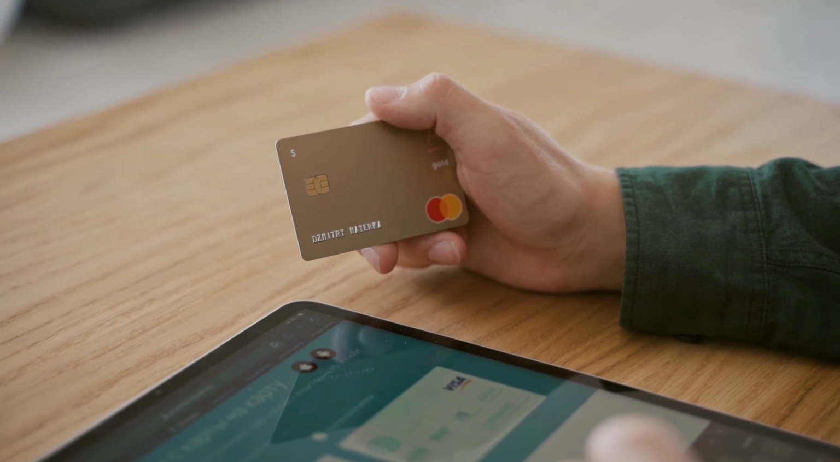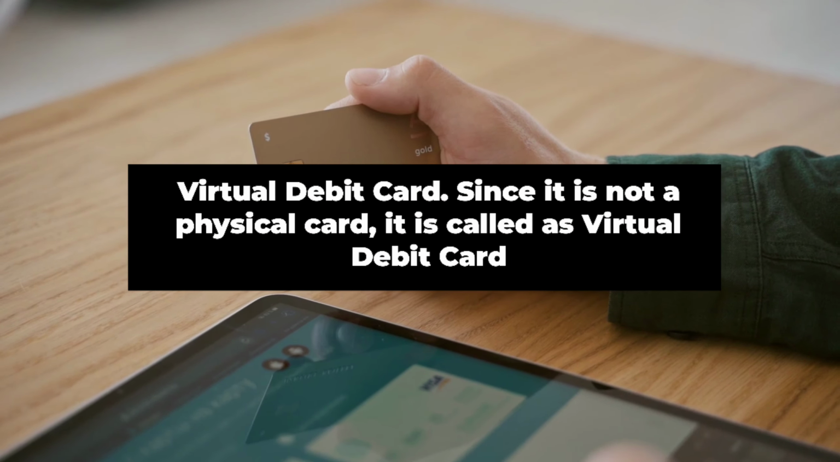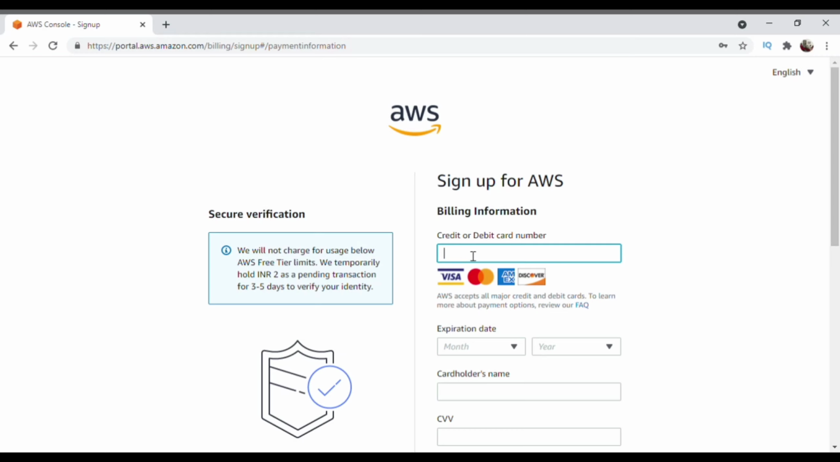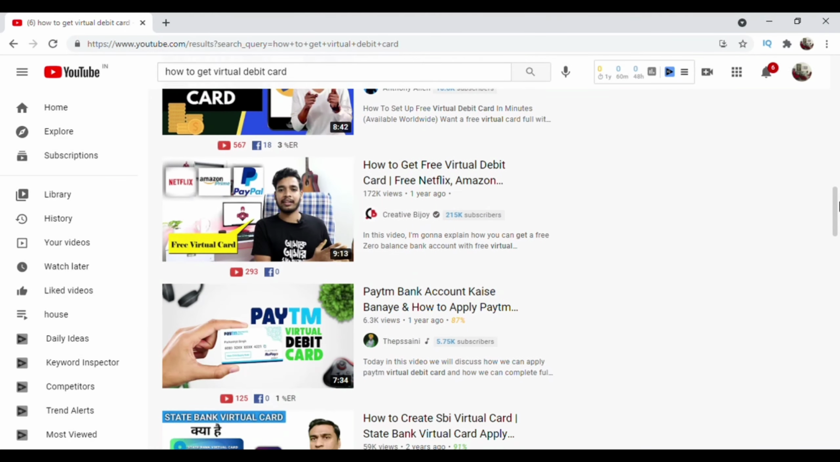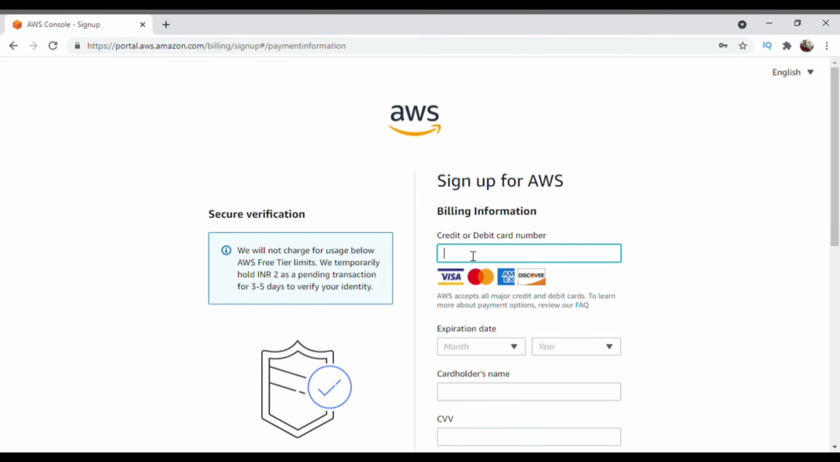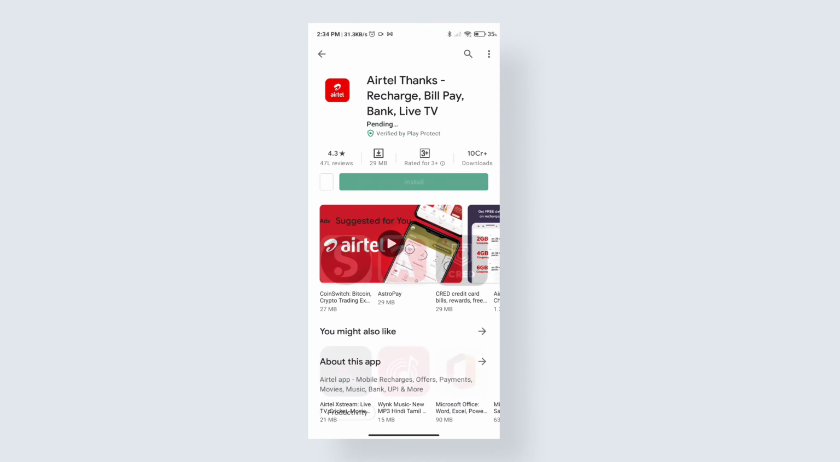You can use your own debit or credit card, no problem, but I am going to use a virtual debit card because a lot of people like me don't have their own debit cards. What is a virtual debit card? There are a lot of videos out there on YouTube that will show you what a virtual debit card is and how to get it. But in this video, I am going to show a simple trick using which you are going to get a virtual debit card. Now let's see how you can get your virtual debit card.